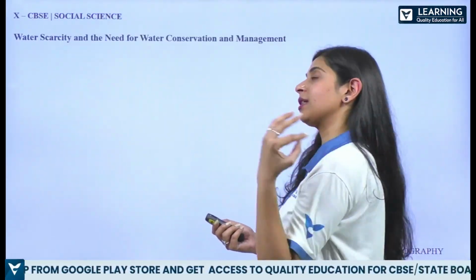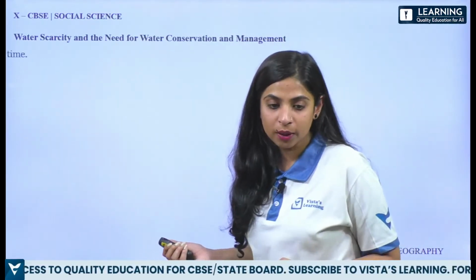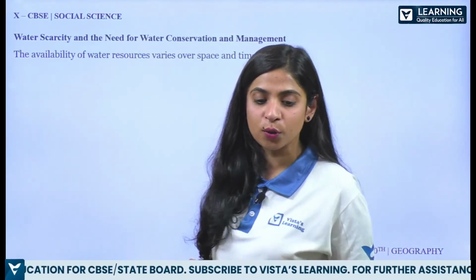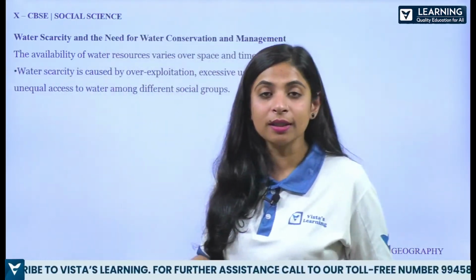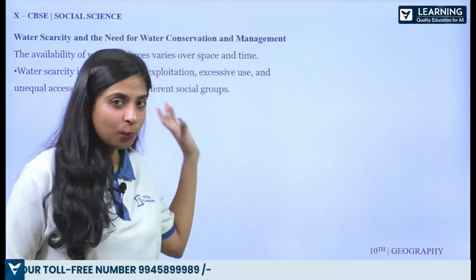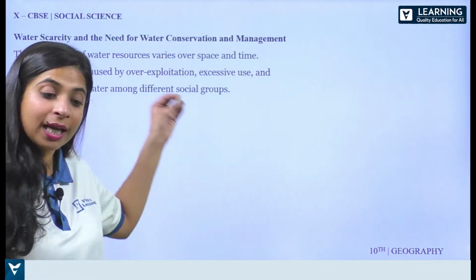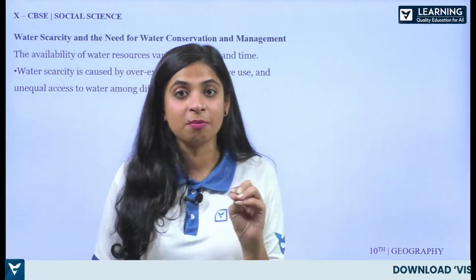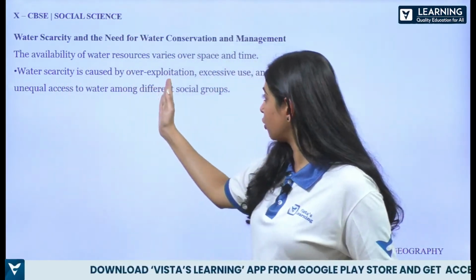Now let's start. Water scarcity and the need for water conservation and management. Okay, so here the availability of water resources varies over space and time. And now here I'm actually explaining to you how to create an answer. So I'm reading it for you, just see how I'm creating it, because you people have studied this topic in your school also, in your live classes also. This class is not focusing on the explanation majorly, it is just how you can create your answer. So water scarcity is caused by what? Over exploitation.